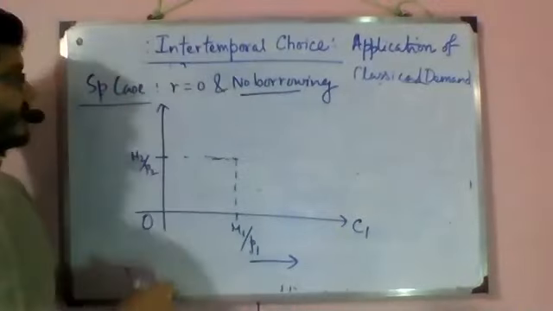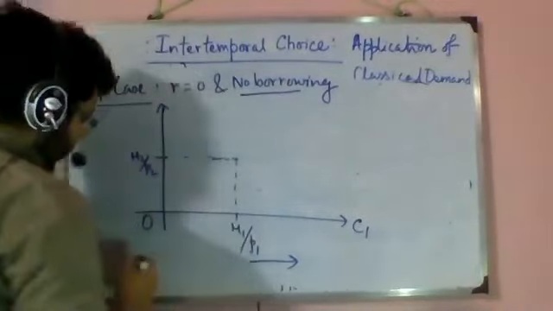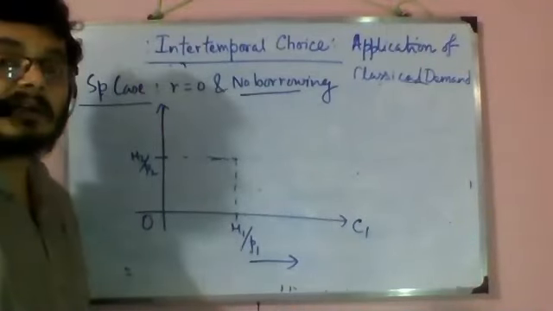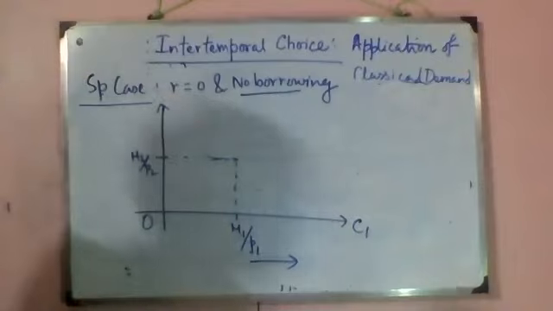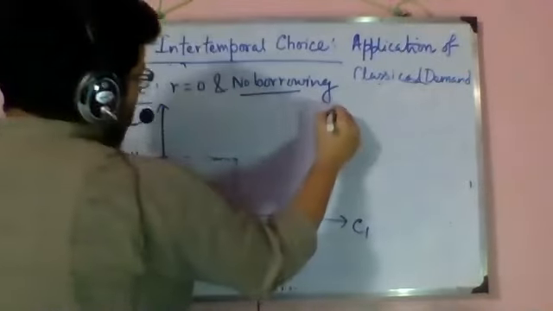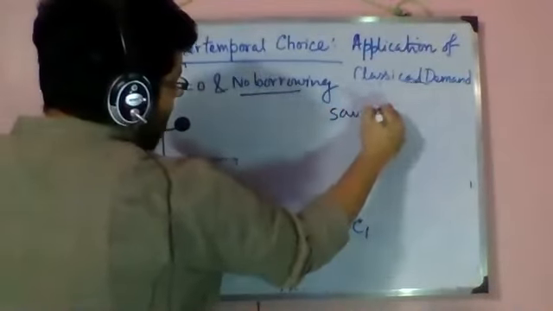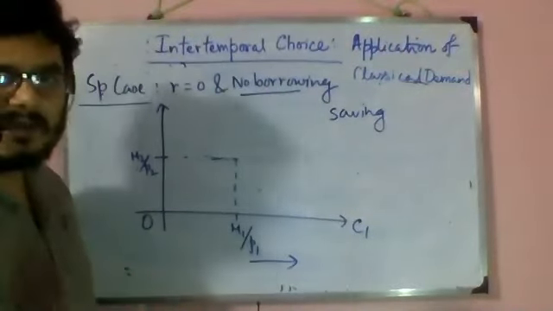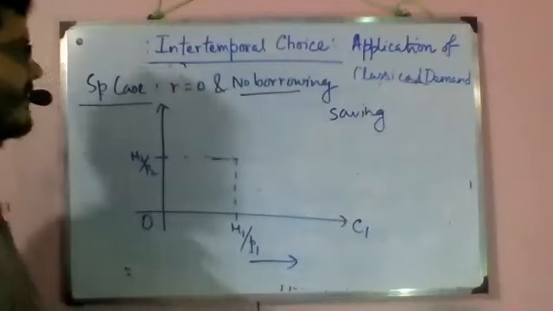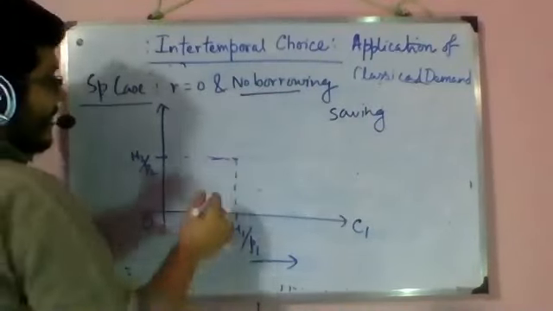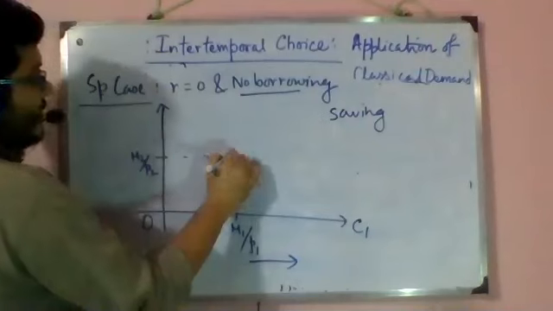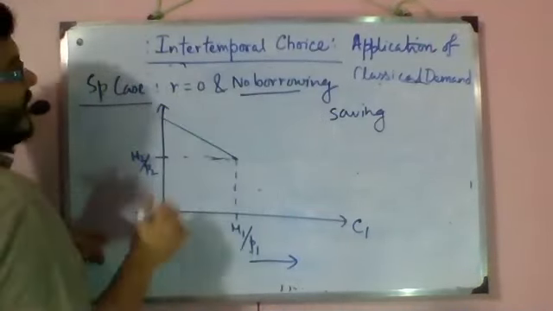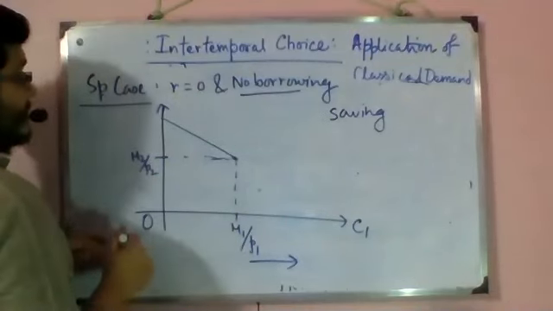But here, saving is allowed, right? Whenever you have a question which says you are not allowed to do something, try to think what you are allowed to do. You are not allowed to borrow, but you are obviously allowed to save. Yes, there is no incentive, because R is 0, so you will not get anything by saving the extra money. But you can always save. So if this option is there, the upper portion of this budget line will remain intact. But there is one check. The check is this.